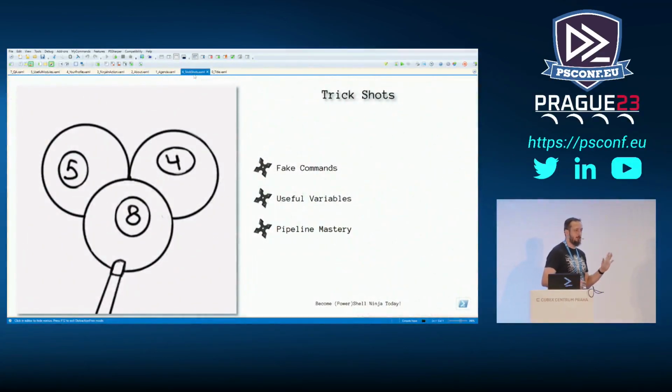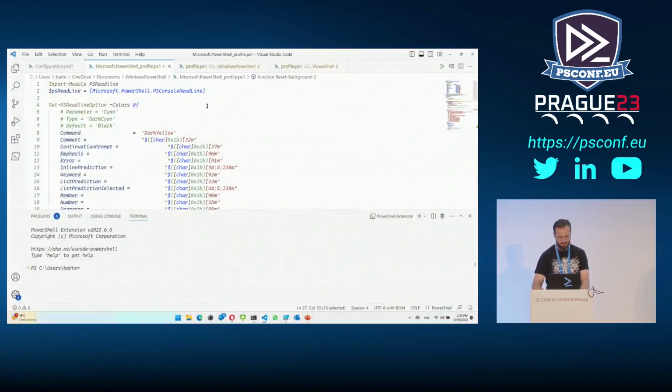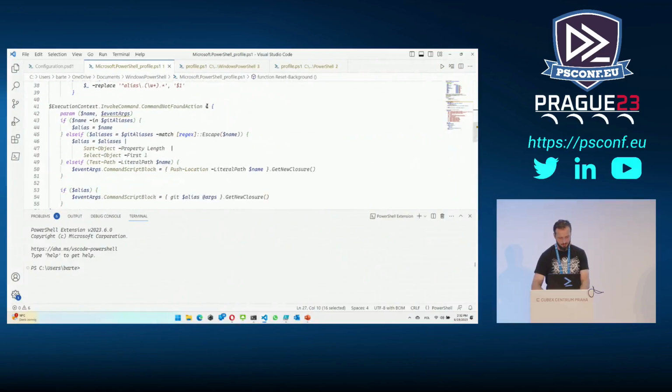So, fake commands. I did show you briefly this situation where I was running a command that didn't exist, right? You're probably wondering what happened there. I would. So let's see the profile. I think it's going to be in this one. Yeah. So in PowerShell, you have ExecutionContext, InvokeCommand, CommandNotFoundAction. And what this can do is take whatever the person ran, and if it wasn't found as a command, it can do something for the person.